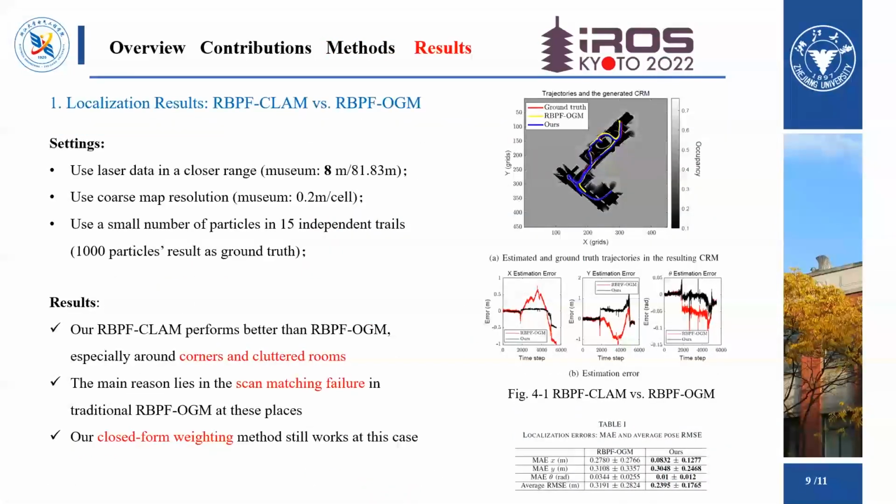Now we present some simulation results. In the first simulation, we compare the localization performance of RBPF-CLAM and RBPF-OGM in the museum dataset. We use a low sensor configuration to simulate a poor sensor. The results show our RBPF-CLAM performs better than RBPF-OGM, especially around corners and cluttered rooms. The main reason lies in the scan matching failure in traditional RBPF-OGM at these places, and our closed-form weighting method still works in this case.